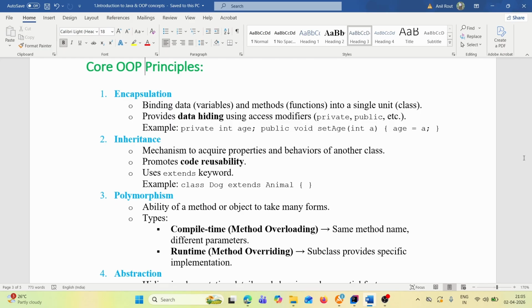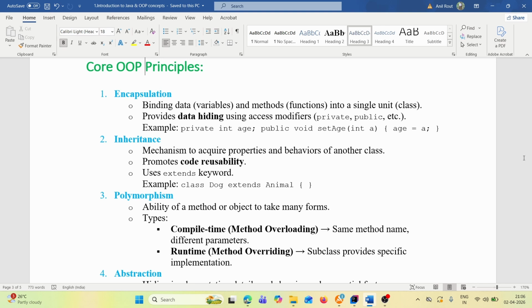What is inheritance? Inheritance is a mechanism to acquire properties and behaviors of another class. So this is the mechanism by which a child class will get the properties from a parent class. It promotes code reusability: the same code present in the parent class can be used in the child class.